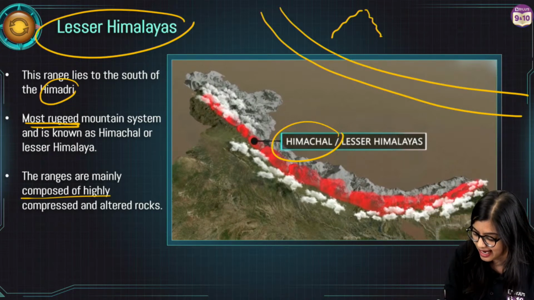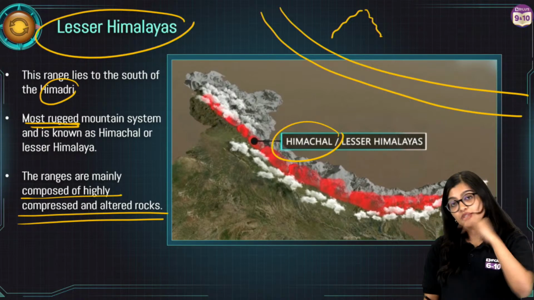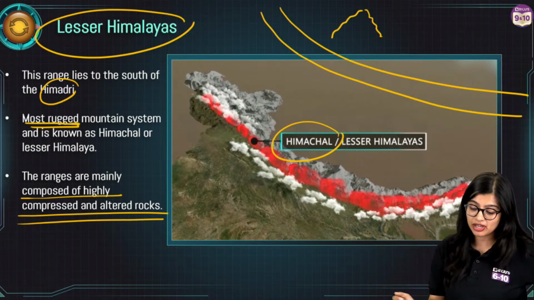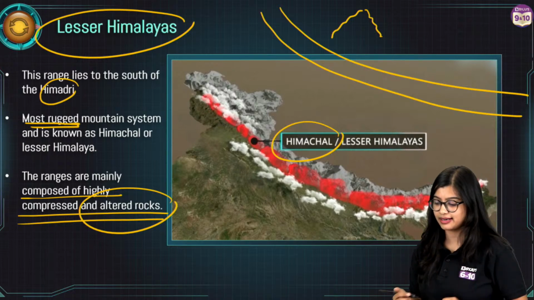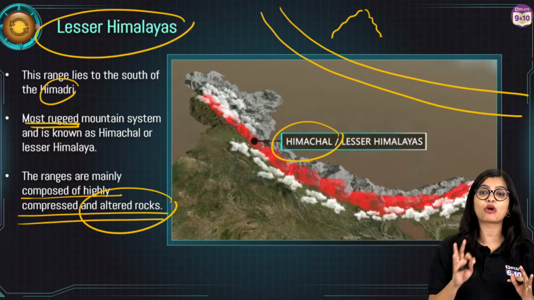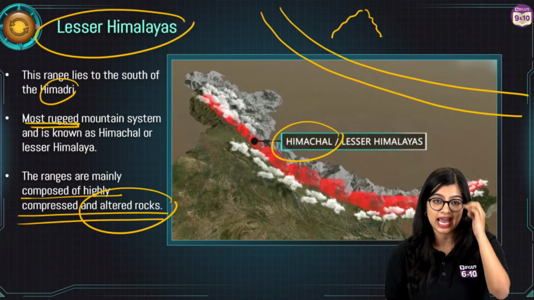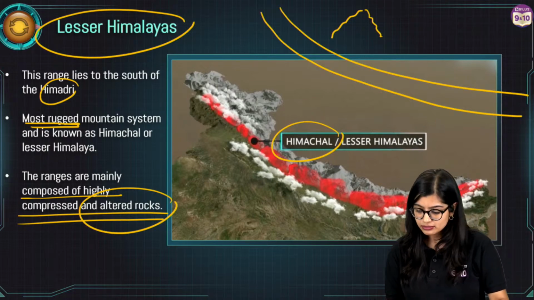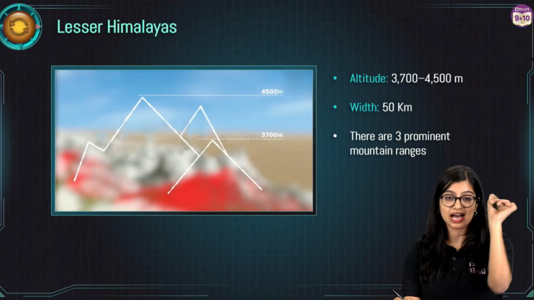And we see that these have various compressed and altered rocks in them. In the other case, the core had a lot of granite, it also has a little bit of basalt, but in this particular case, they have a lot of altered rocks and the rocks are pretty compressed, right? And in the Lesser Himalayas, we see that there are three prominent mountain ranges. So what are the three prominent mountain ranges? Neha has already told me, right? Pirpinjal. Very good.